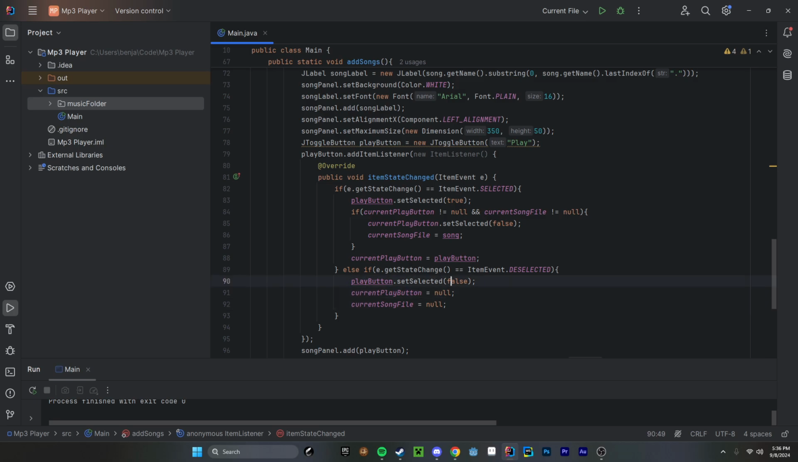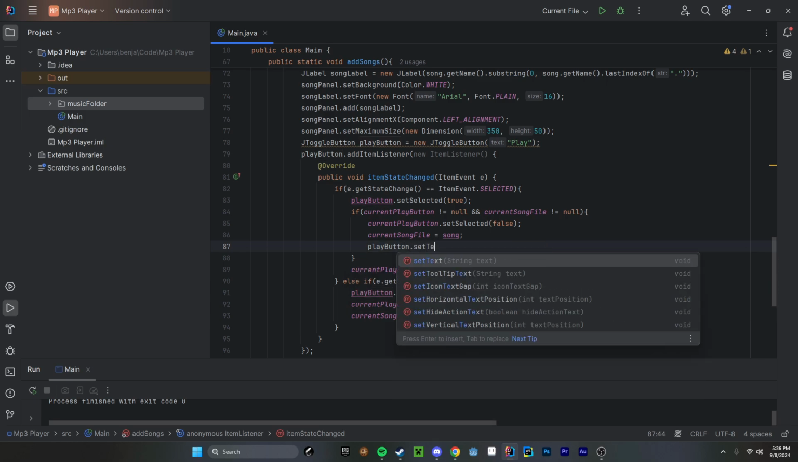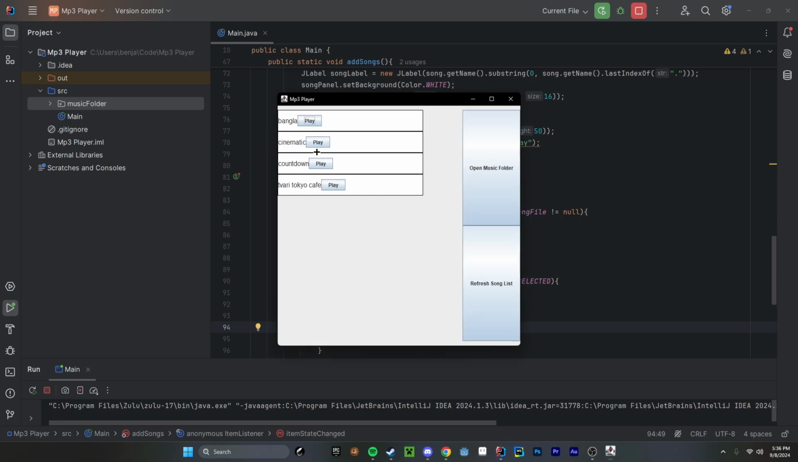And so now that we have that, let's go ahead and set the text for our button. So play button dot set text. We're gonna set this to stop, and this one we're going to set to play. Let's see. Okay, interesting.